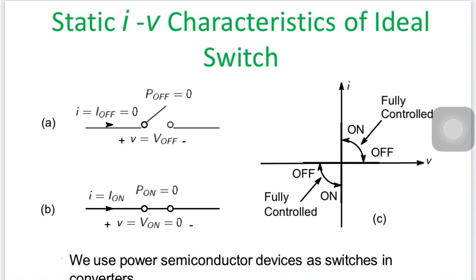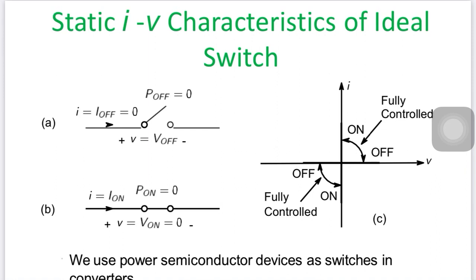In case B, when the switch is on, it allows the current from the input side to the output side. The voltage appearing across the switch is very small, not 0 but very small, and the current flowing is very high, according to the ratings of the load or source.